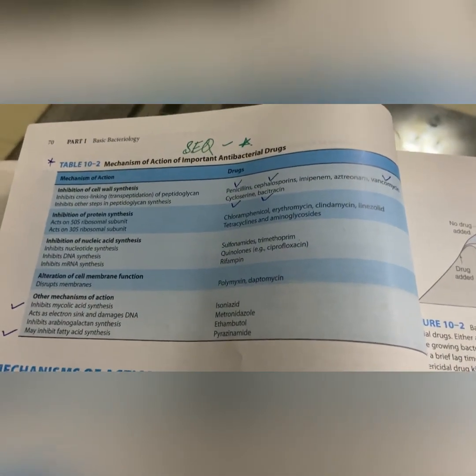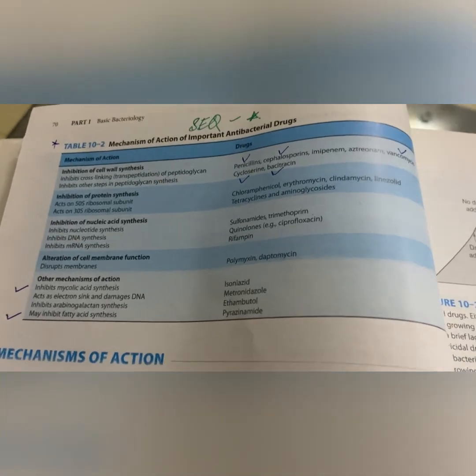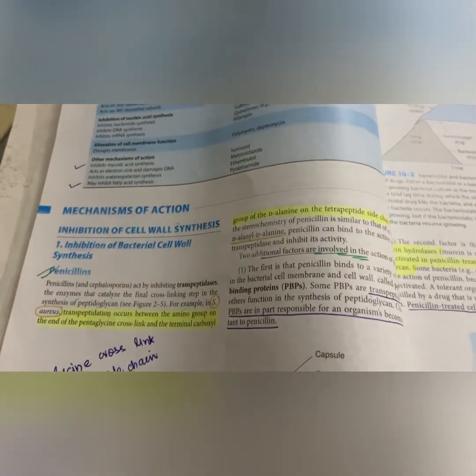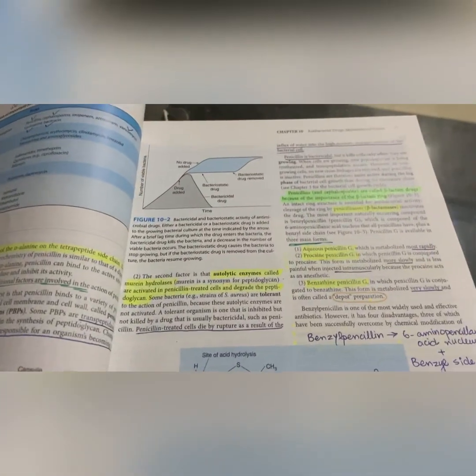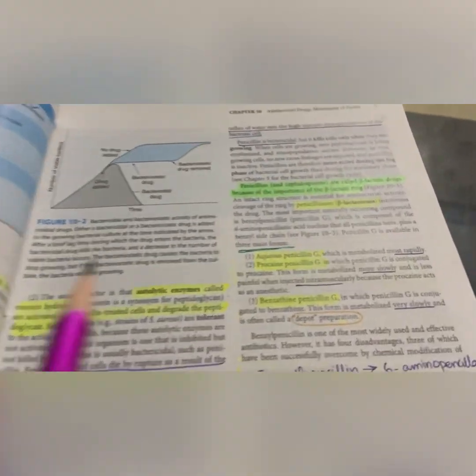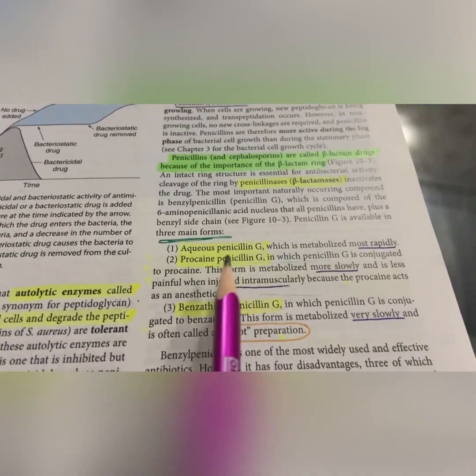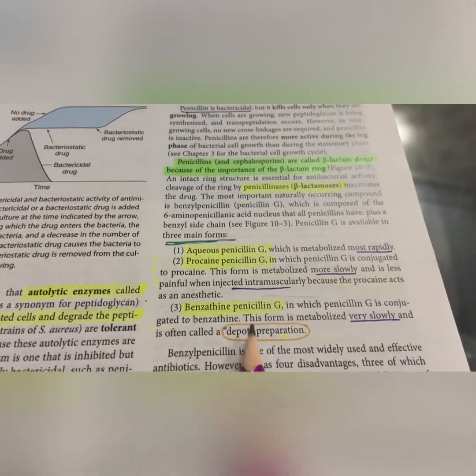Mechanism of action of important antibacterial drugs. This is very much important. Then we have the mechanism of action of penicillins. You should know about penicillin, but not in so much detail. Means you should know about aqueous penicillin, procaine penicillin, benzathine penicillin,